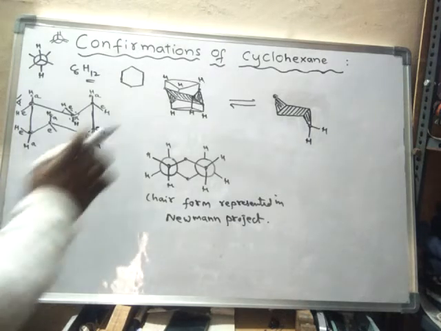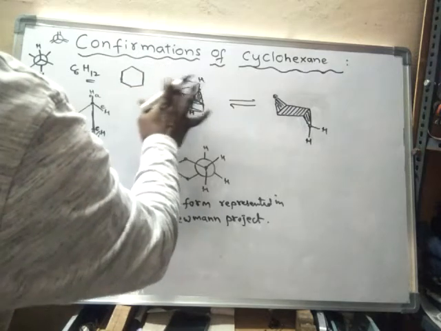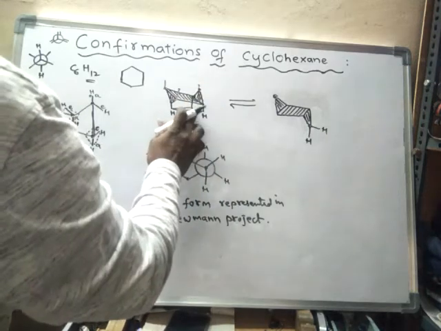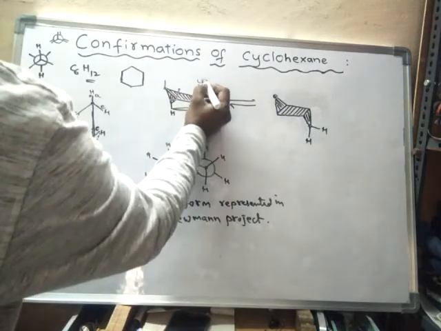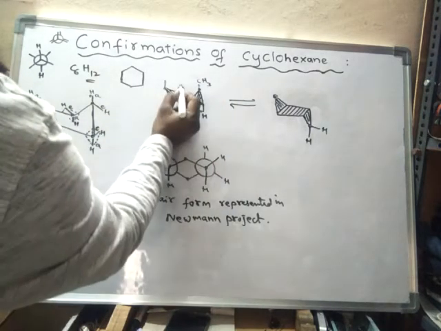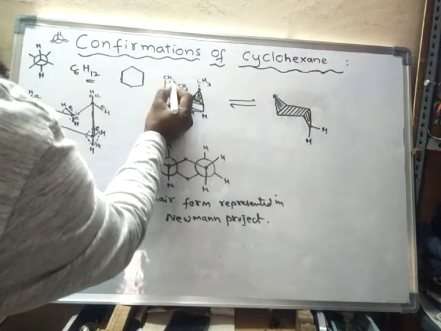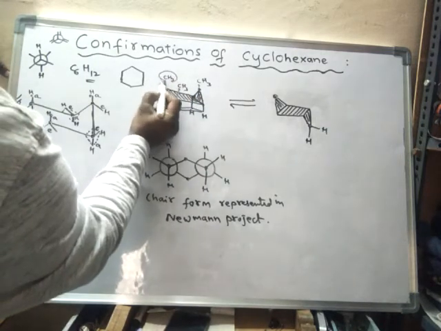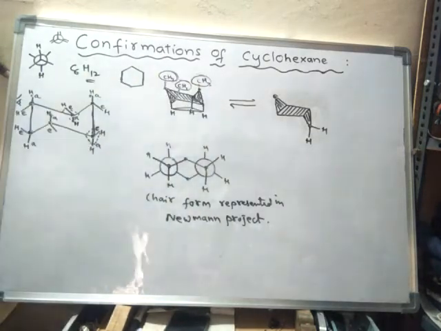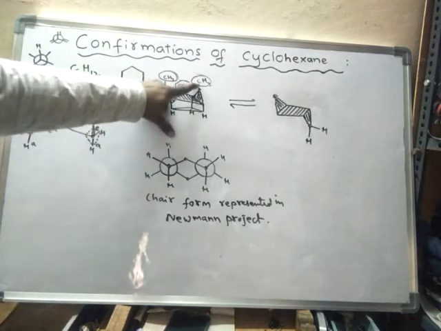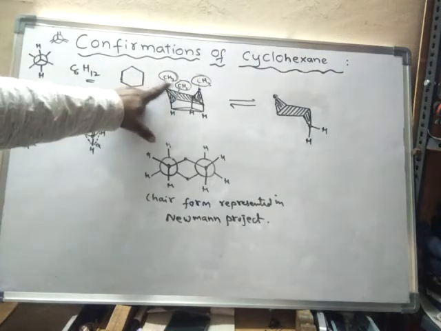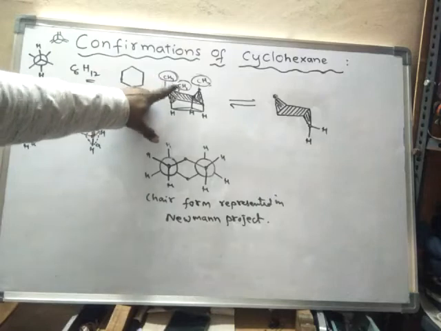Suppose, because hydrogen atoms are very small atoms, instead of hydrogen atoms, any hydrogen atom is replaced by some other bulky group. If hydrogen is substituted by bulky groups, what happens? As they are bulky groups, they will try to occupy more space. So when the bulkiness of the substituent increases, the repulsion will start to increase, and they will try to move away from each other.